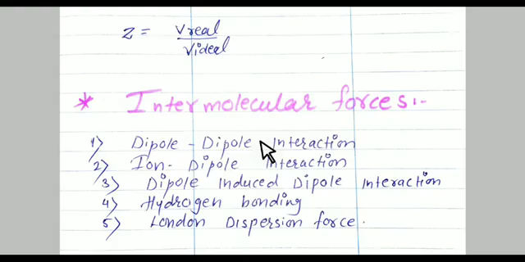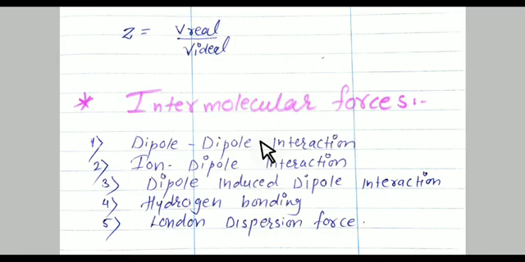Always remember, a polar molecule has a dipole moment and it is a vector quantity. You have to know what a vector is: a vector quantity is shown by an arrow. So dipole-dipole interaction occurs in polar molecules. For example, HCl, H plus and Cl minus. One more thing, dipole-dipole interaction is due to difference in electronegativity.